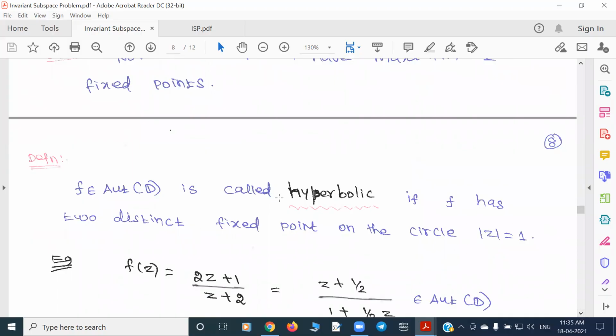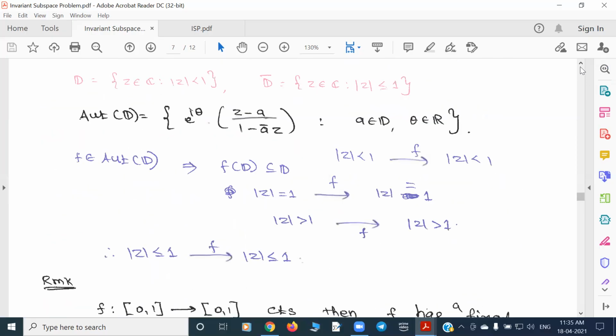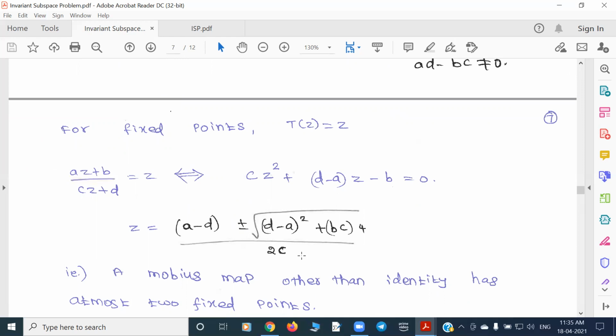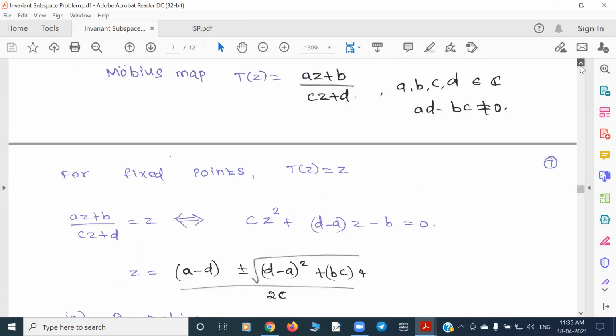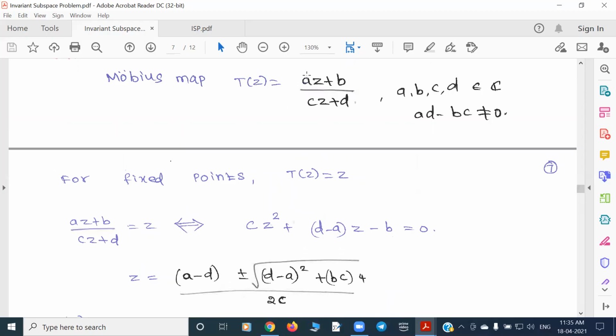So we'll call them hyperbolic automorphisms. That means a map which takes the unit disk to the unit disk, which is an automorphism, is called hyperbolic if it has two fixed points on the circle. Note that you may say this always has two fixed points, but these roots may not be in the unit disk itself. This Mobius map is not only defined on the unit disk, it is defined on the whole extended complex plane. So these two roots will be in the extended complex plane, and may not be in the closed unit disk.